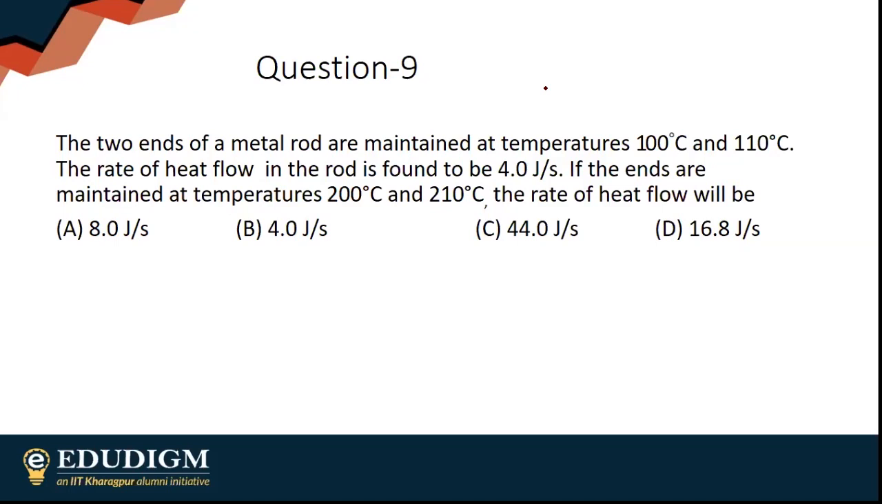Deepika says option B. Savina says option B. This is option B. Very, very straightforward. You don't even need to calculate anything. Simple. It is the same metal rod in both the cases. So K, A, and L will be the same. Only thing the rate of heat flow will depend on is the change in temperature, delta T.